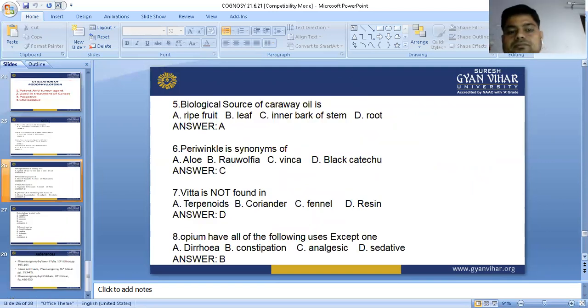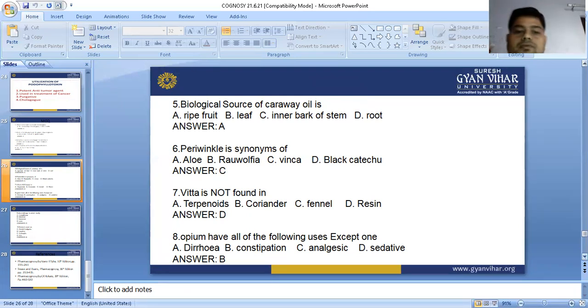Now next one: the biological source of caraway oil. It is the ripe fruit of caraway. I have already said that in biological source, anybody can ask about the plant part which we use. Like in diosgenin, we see the tuber; in podophyllotoxin, we see the root part; in case of senna, we see the dry leaf part. So the biological source of caraway oil is ripe fruit. Biological source is also a very important part.